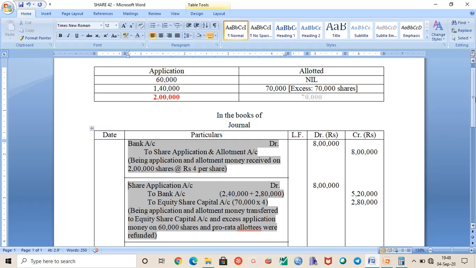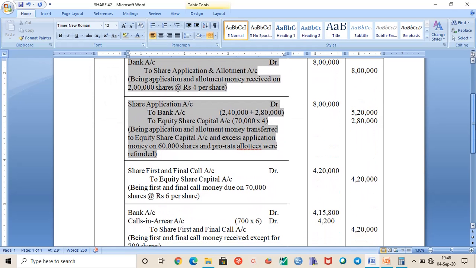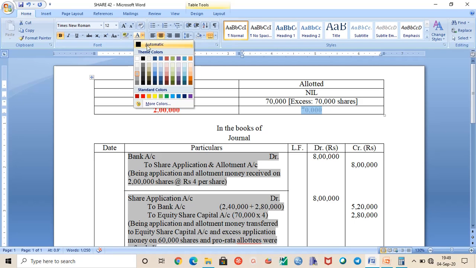So now let us move on to the third entry. Allotment money will not be due here. Why? Because allotment money is already received. Now we will move on to the share first and final call. This first and final call money was due. You can see the shares are issued at par, so when rupees 4 is already received, how much is left? 6 rupees is left. The first and final call money will be due on 70,000 shares, because 70,000 shares were actually issued to the public.